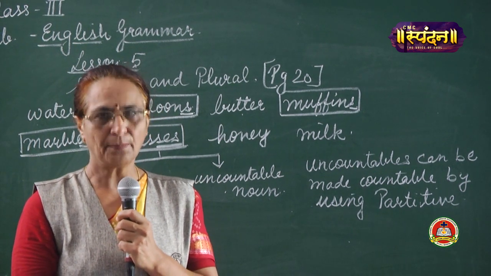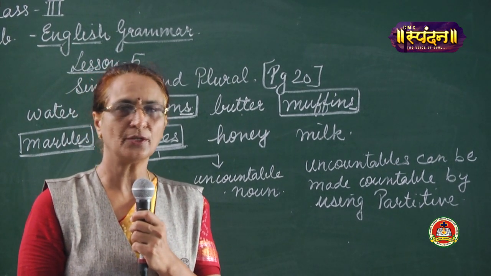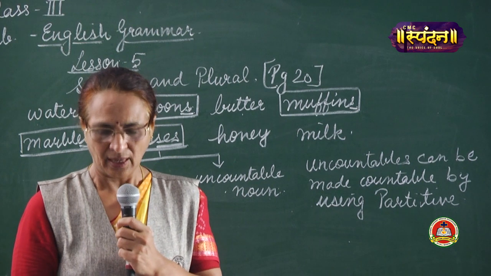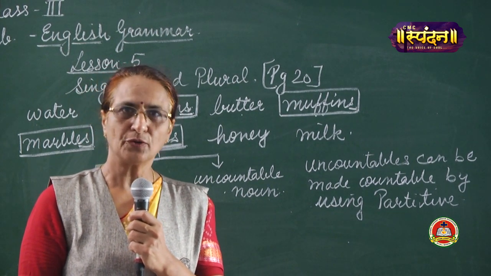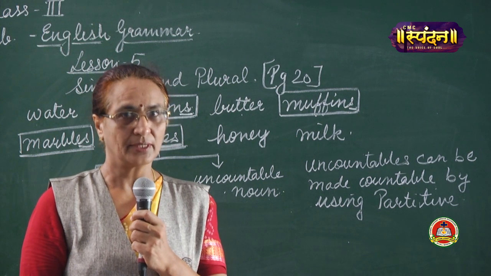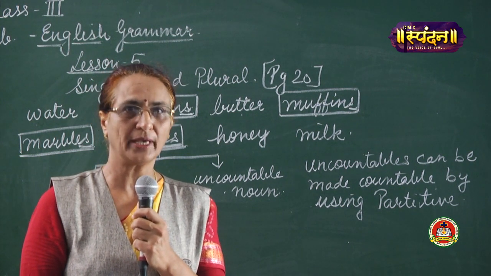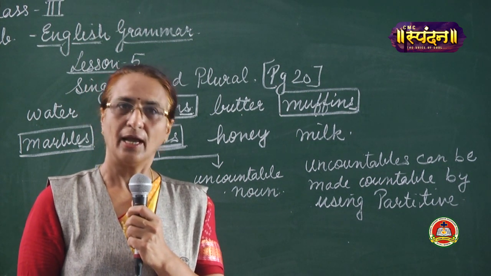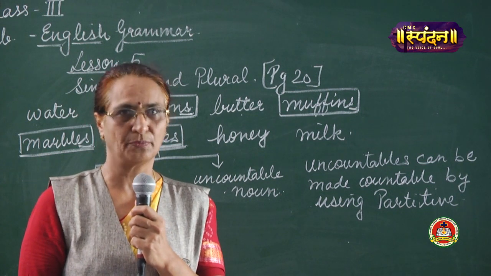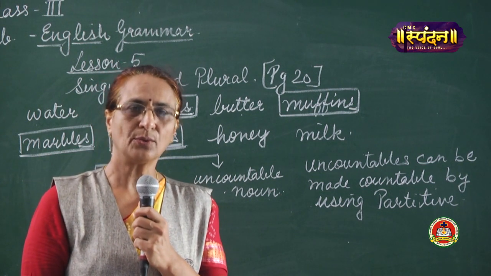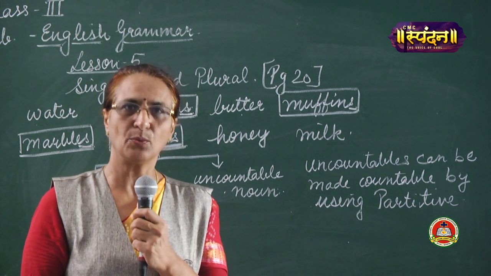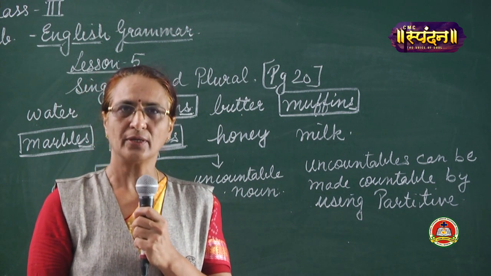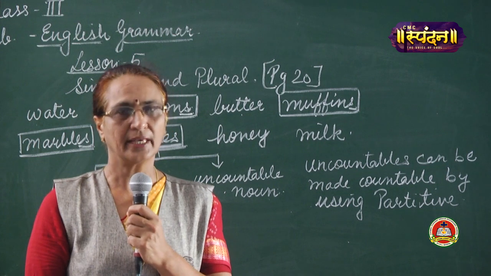For example, a packet of biscuits. Once you go to market, you can't say, give me one biscuit. They won't give you one biscuit. You have to take one packet of biscuit. A slice of bread. You get a loaf of bread in the market, but as a whole, if I talk about bread, you won't be able to count bread. And you can ask for a slice of bread from your mama. And if you go to a market to ask for a jam, can you say, give me one jam? No. You have to say, give me a jar of jam. A dollop of cream. Please underline these and learn them nicely.